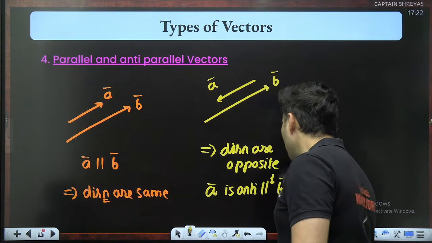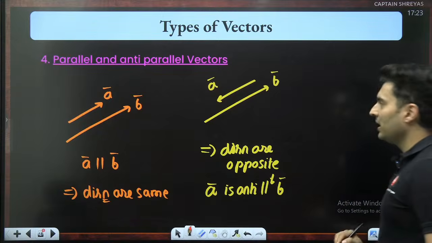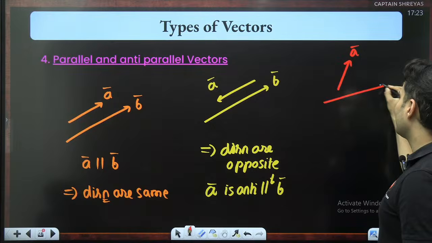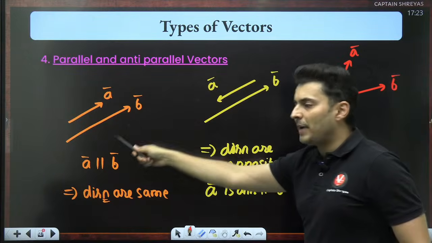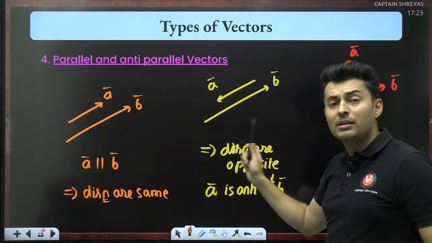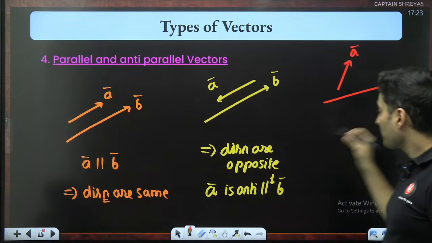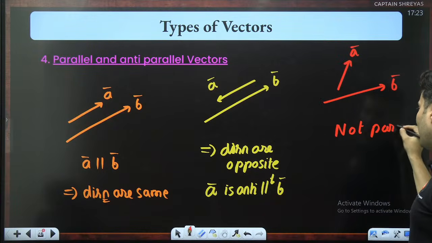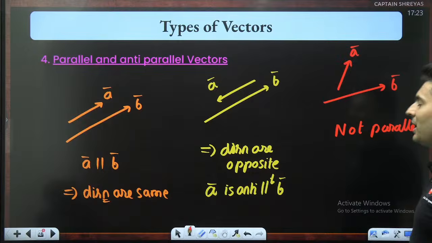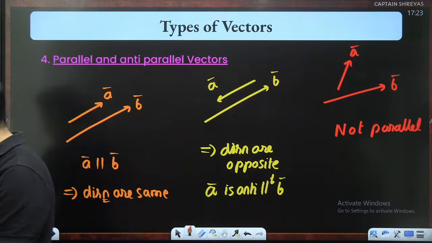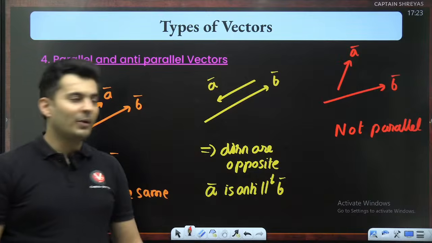In such a case, A vector is anti-parallel to B vector. And the most important thing which many people do not know or forget is if two vectors are like this, they are neither parallel, that is same direction, nor anti-parallel, that means opposite direction, then they are just said to be not parallel. Not parallel is not the same as anti-parallel. Be very careful about it.